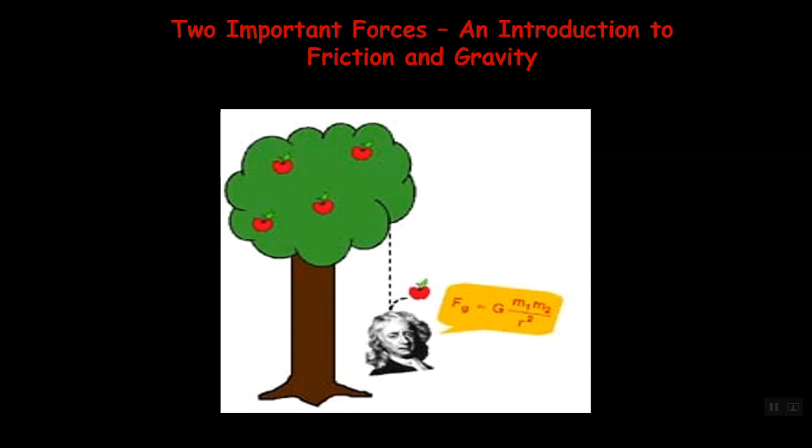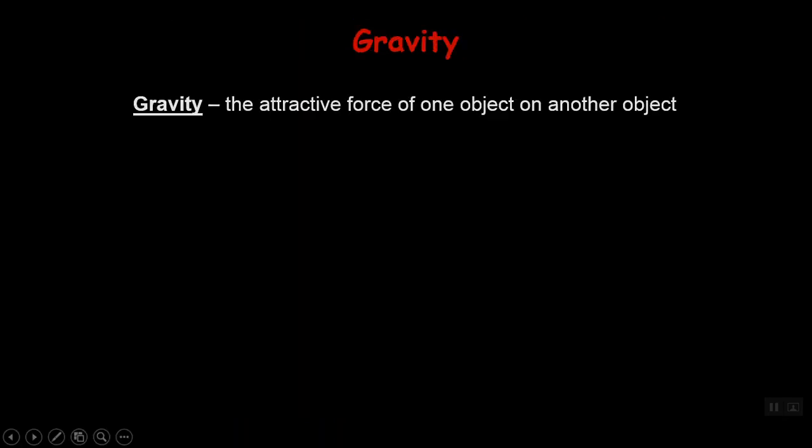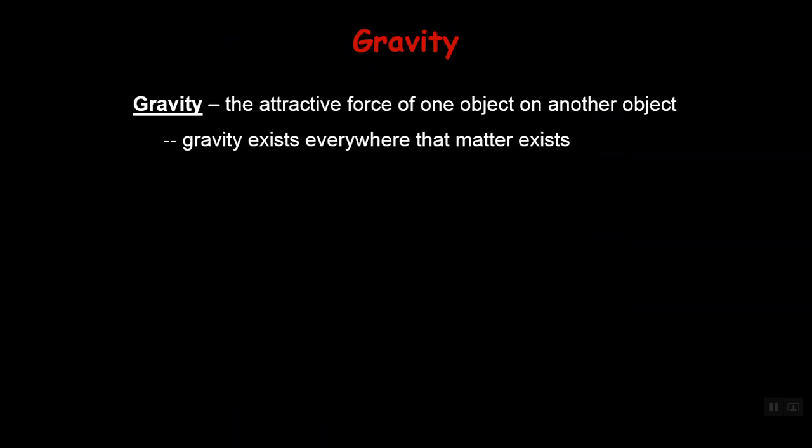We're looking at two important parts, Unit 2.8 and 2.9, I think, about friction and weight and gravity. Okay, so we're going to look at weight first. So firstly, the first question that we want to ask is, what is gravity? Gravity is an attractive force of one object on another object. It exists everywhere that matter exists. So every object that has mass has a gravitational force between every other object in the universe.